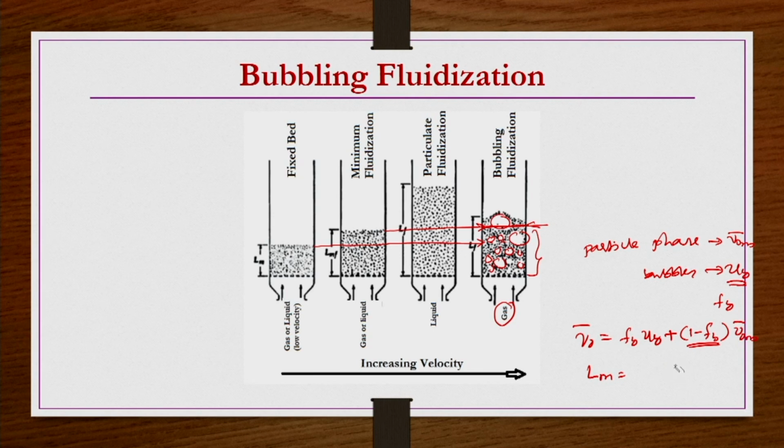Similarly, for the bed expansion, I am using B to distinguish bubbling fluidization. The particulate phase is 1 minus FB, and that phase is rising almost to the height of the bed at minimum fluidization conditions, isn't it? So, that means Lm is equal to Lb into 1 minus Fb. These are the approximations we are using, but a reliable approximation, as you can see from these pictures anyway.